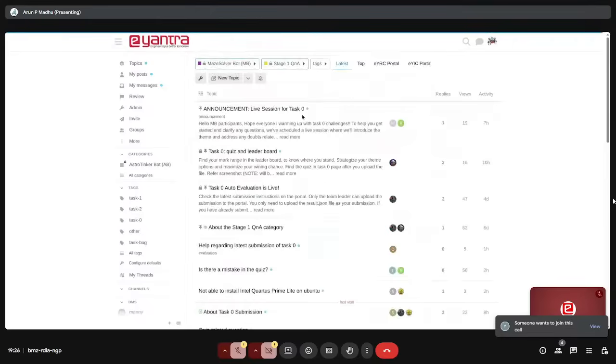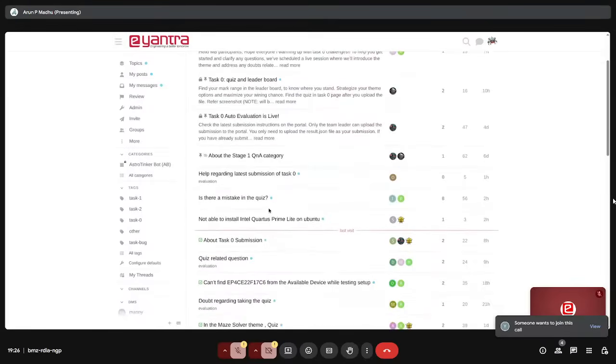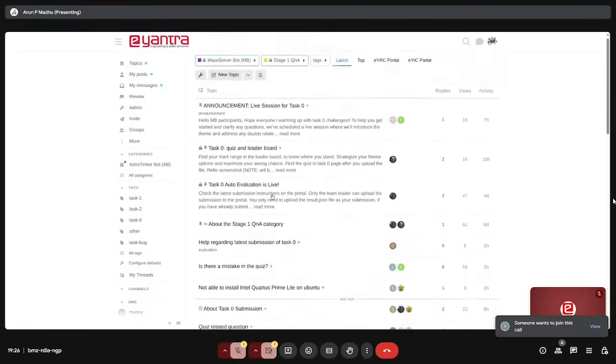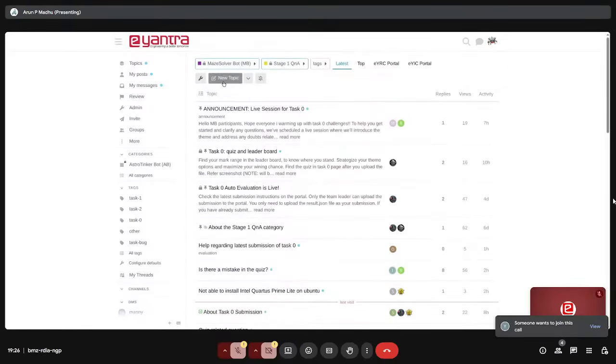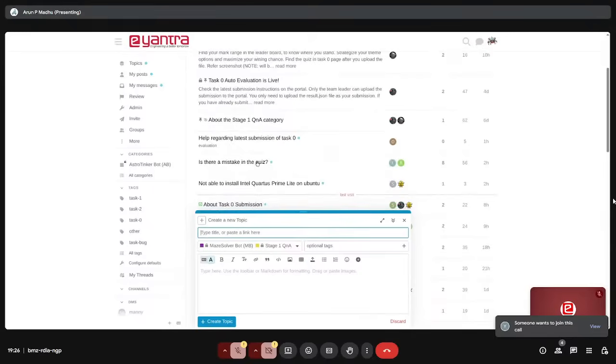Let's say now in Maze Solver bot, you want to ask a query which has not been asked till now, and you are not sure if it is something you still have doubt about. You can click here on new topic. When you click on new topic, you can just give the title, the same as if a person is asking a quiz query or something like that.